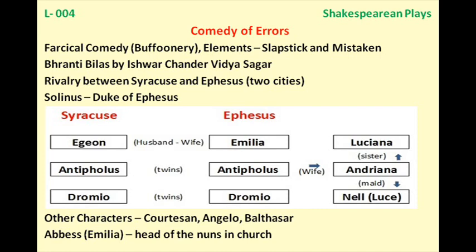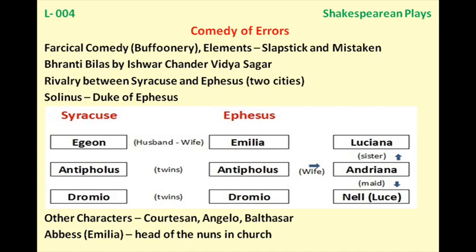So he has broken the law because no one is permitted from Syracuse to enter in Ephesus. So Aegeon is caught by the security guards or the police and they take him to the duke. Then he will be given a death punishment. How illogical it is now. But it is a comedy, so we just take this as it is given here.